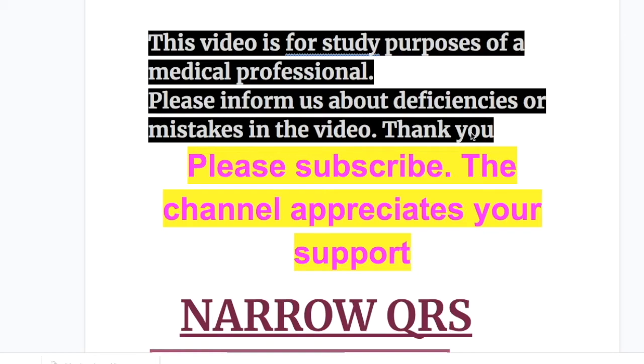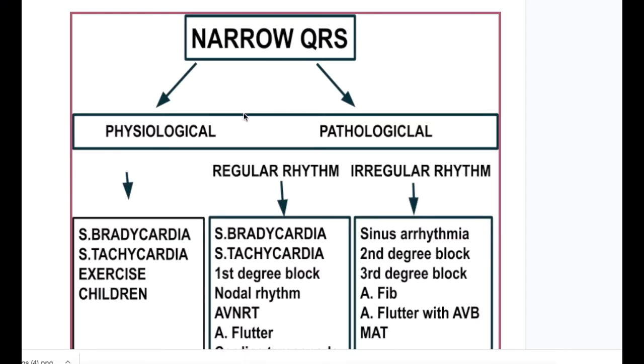In this video, we will discuss EKG criteria and EKG features in different disorders that cause narrow QRS. Narrow QRS is divided into two sets, physiological and pathological narrow QRS. Pathological is again divided into a regular rhythm narrow QRS and an irregular rhythm narrow QRS. The physiological narrow QRS causes regular QRS, and that includes sinus bradycardia, sinus tachycardia, exercise, and children.